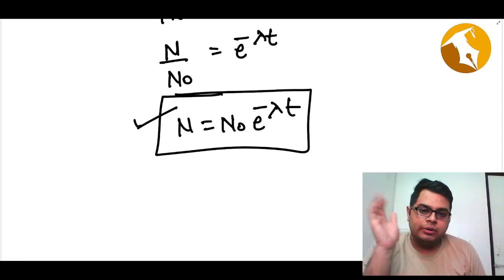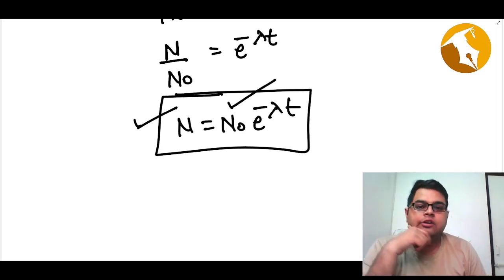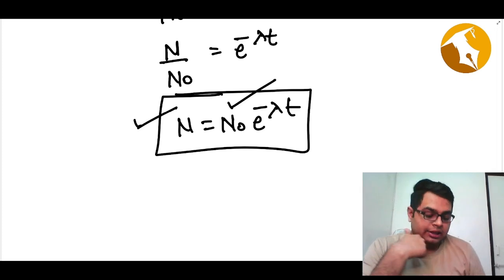So after time t, how many nuclei do you have? You have N nuclei. At time t equals 0, how many nuclei did you have? You had N naught nuclei.